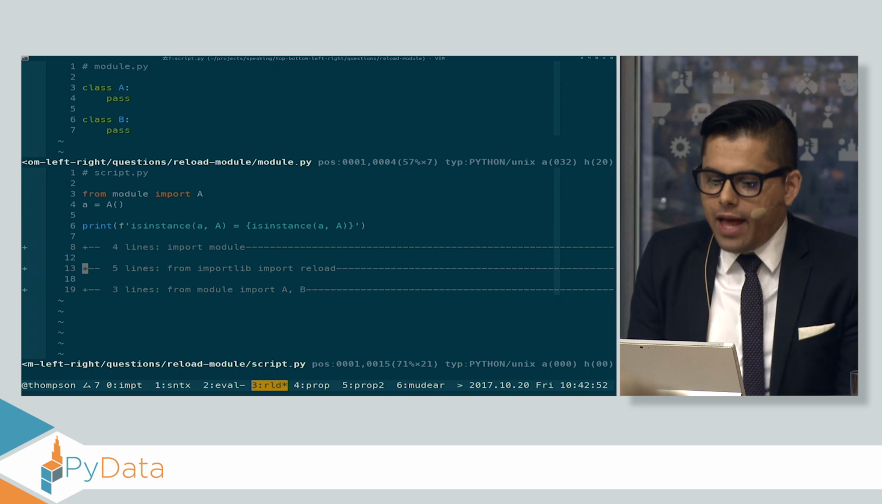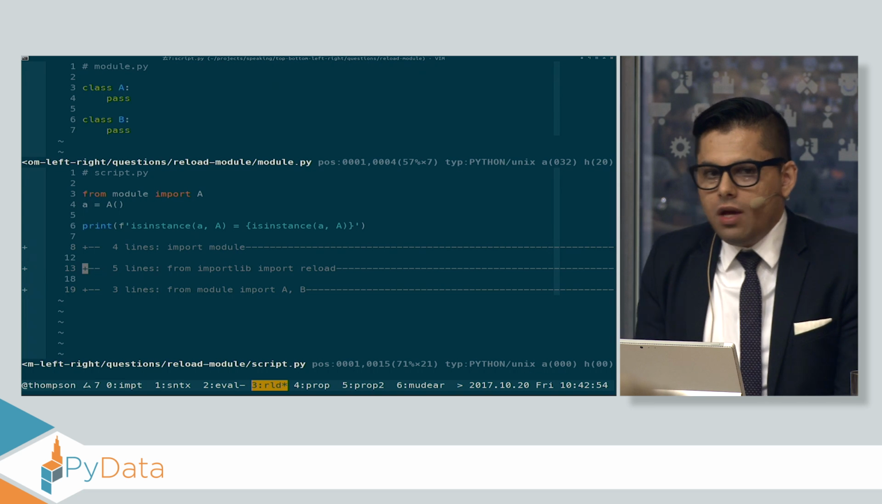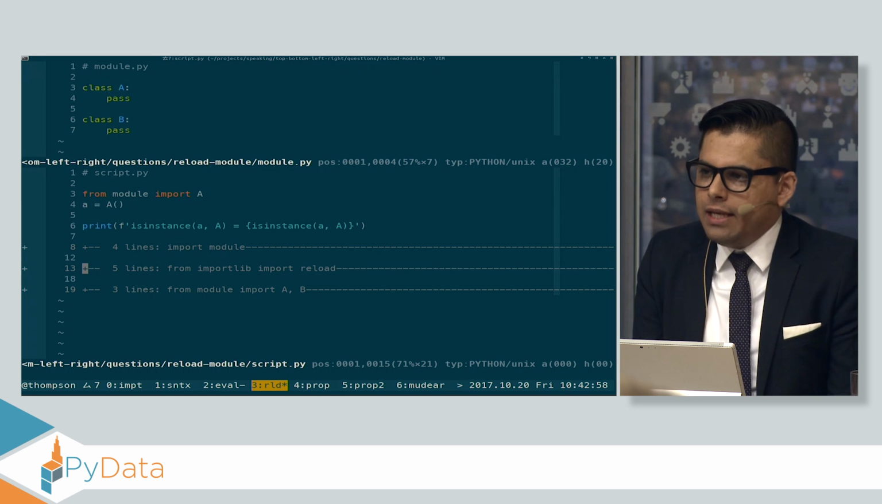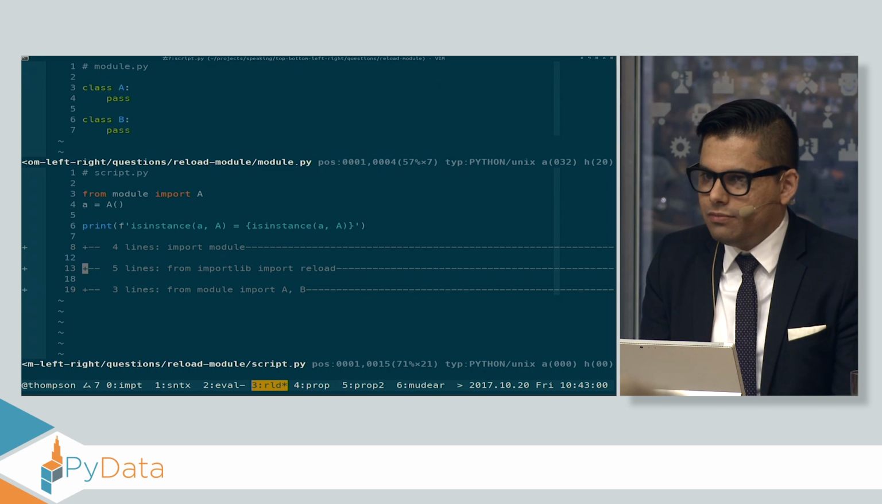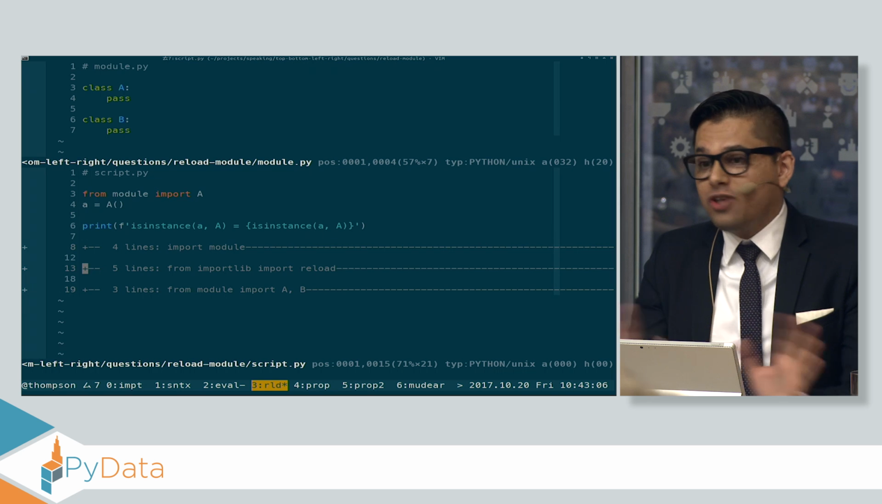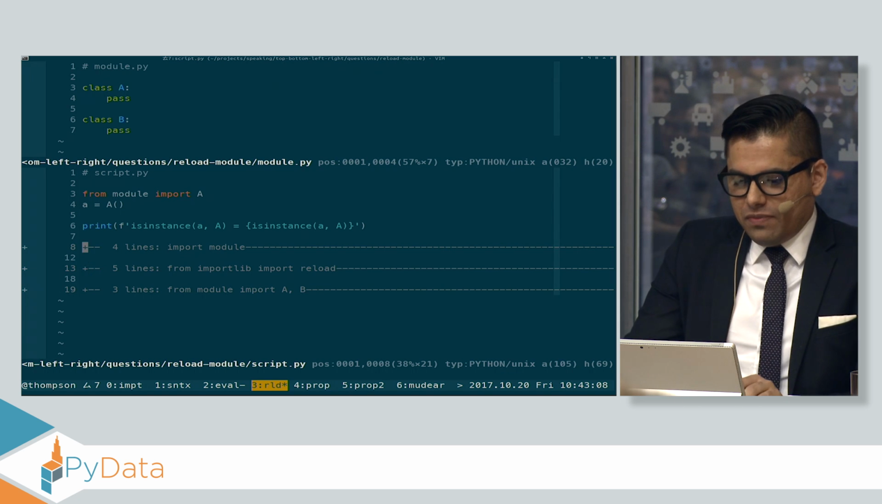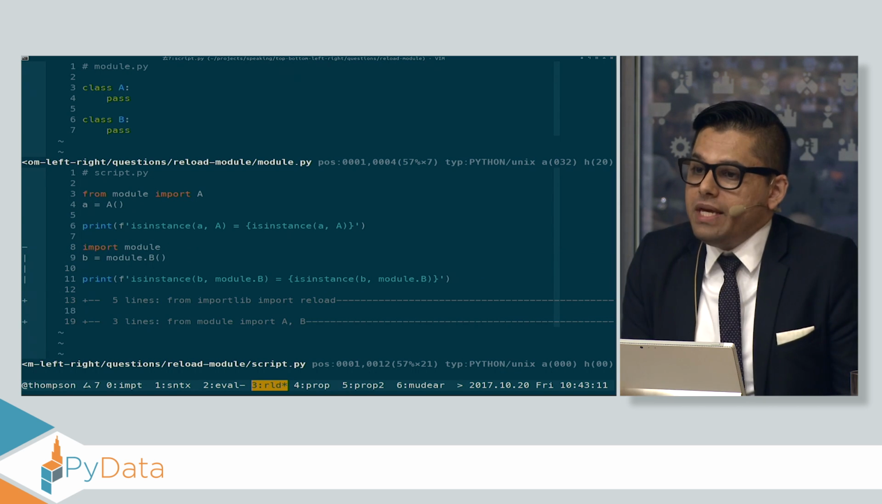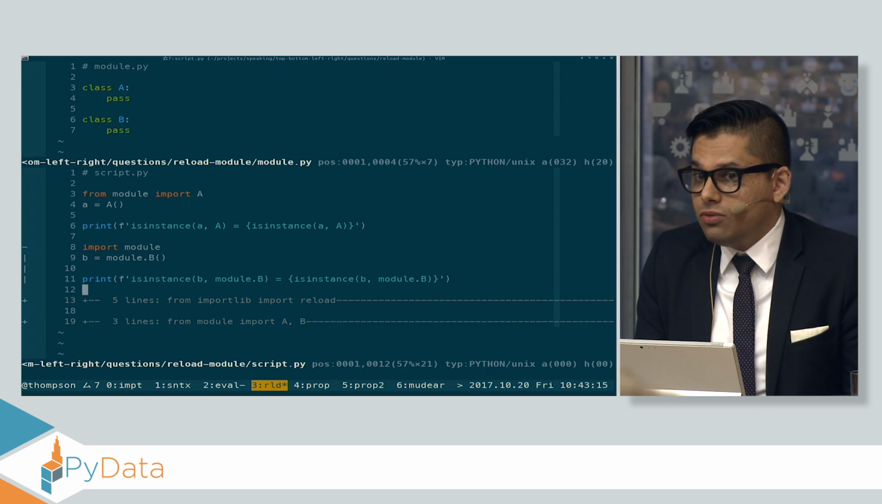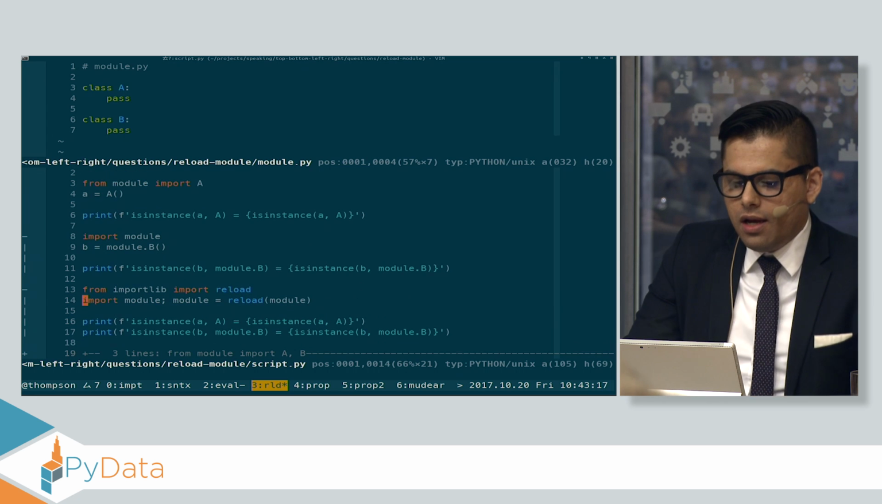I have class A and class B. I have a script below, from module import A, create an instance of that. Is A an instance of the class A? Gotta shout it out. Yes. You can shout it out in English, Polish, I'll take any language. Is B an instance of the class B? Yes, of course it is.